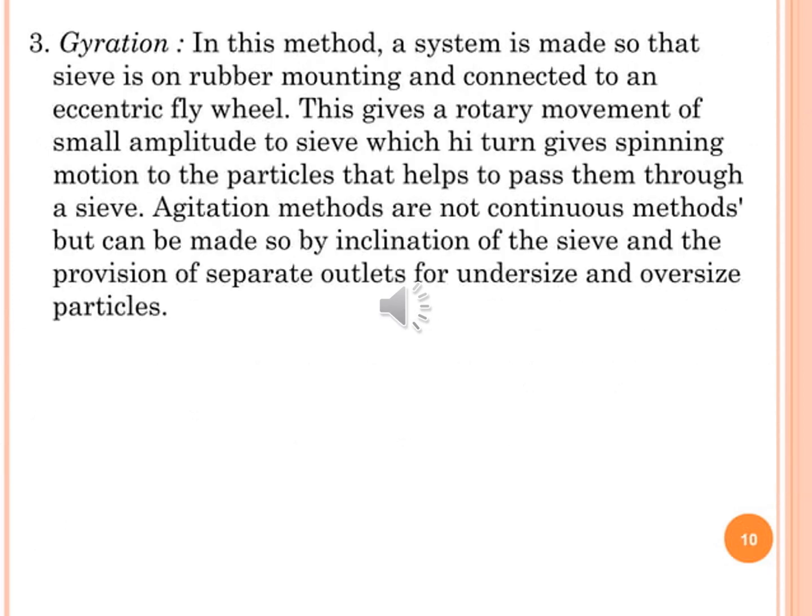Gyration. In this method, a system is made up so that the sieve is on rubber mounting and connected to an eccentric flywheel. This gives a rotary movement of small amplitude to the sieve, which in turn gives spinning motion to the particles that helps to pass them through the sieve.